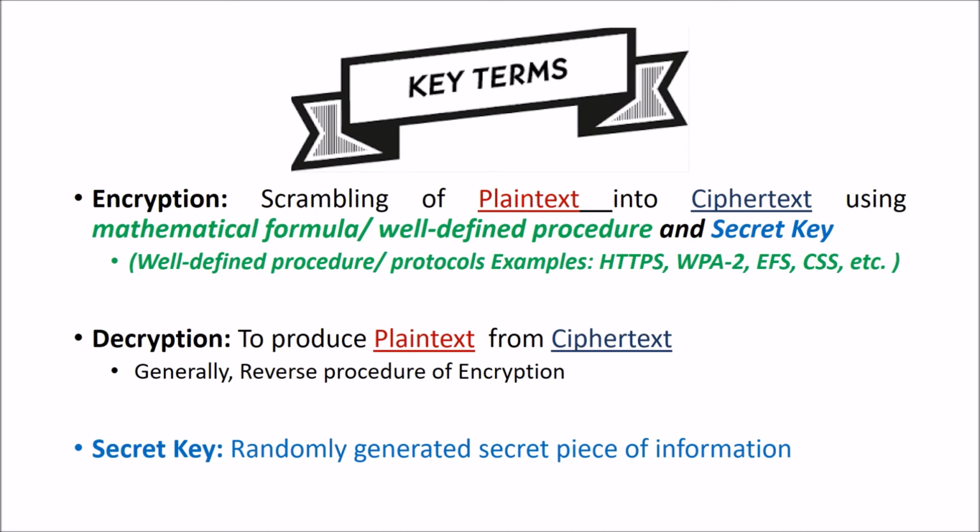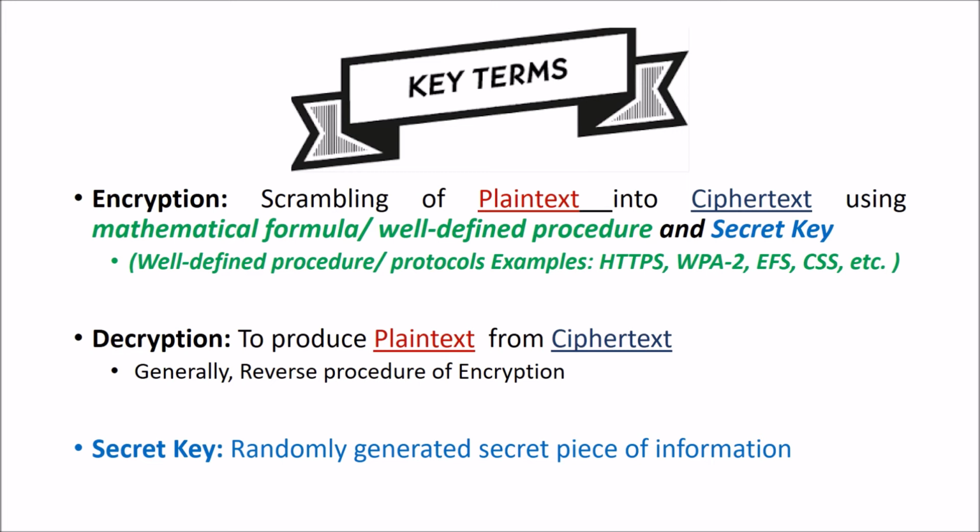These are some popular protocols, just to give you an idea of the encryption algorithms which are very popular these days. They ensure that your data, or your essential information, is secure from the rest of the world.